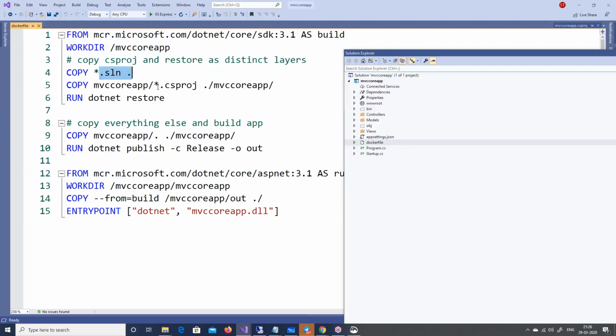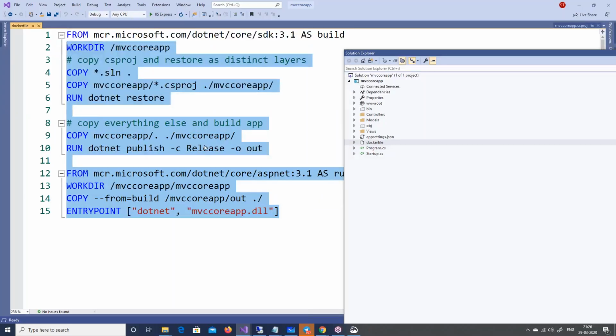Then we copy the solution and csproj file into one directory, and then we run dotnet restore. This dotnet restore is a command, in case you have done .NET Core. It gets all the necessary DLLs and bin files from NuGet. So it will get whatever is necessary for this project and install it locally. After that, I'm saying dotnet publish. This will actually publish the application. And then I'm saying that the entry point of this MVC Core application is app.dll, and start running the application. So you can see these syntaxes do nothing but compile, get the SDK, publish it, and make things live, right?